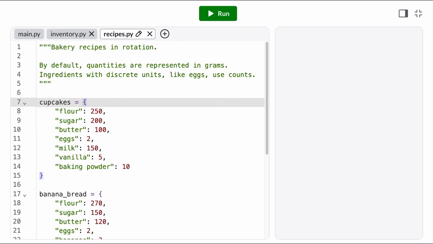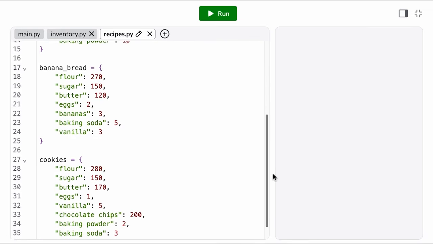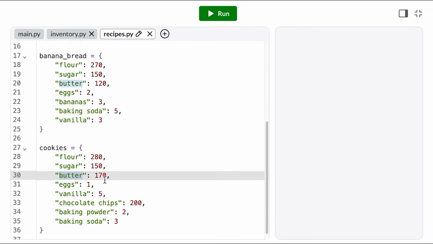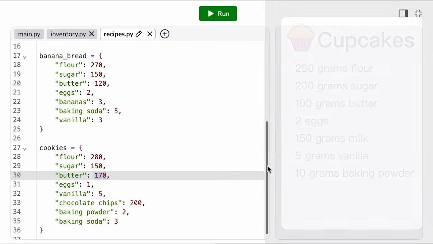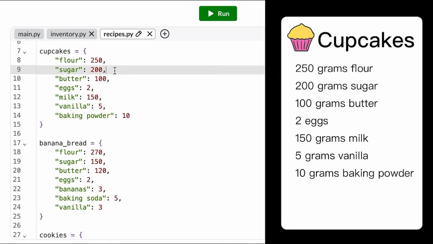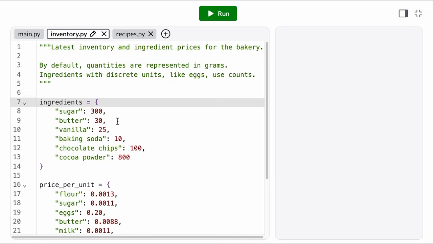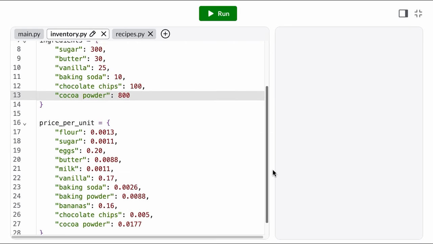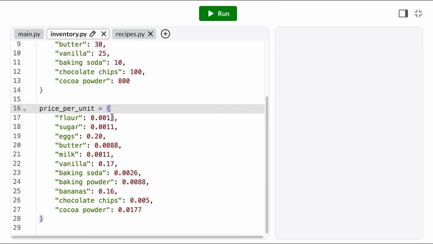I started by inputting all of the data I have. First, I represented all of my bakery recipes as dictionaries, where the keys are the ingredients and the values are the amounts. To make it simple, I put all of the amounts in grams, except for items like eggs or bananas. Those numbers are just a count. In a separate module, I recorded my inventory. Right now, I'm out of stock of a lot of ingredients. And finally, I estimated the per unit cost of each ingredient. I know I can't technically buy a single gram of flour. But representing my cost this way helps with my weekly accounting.